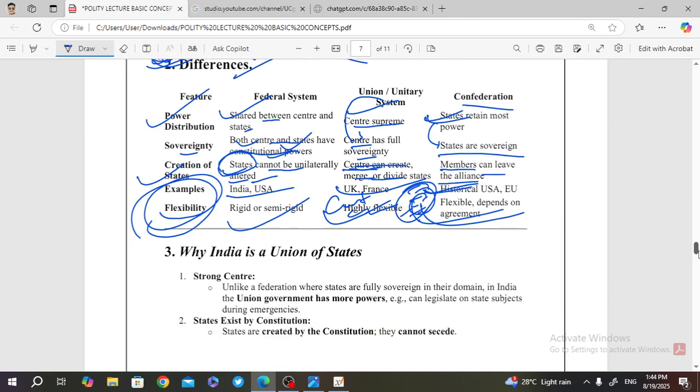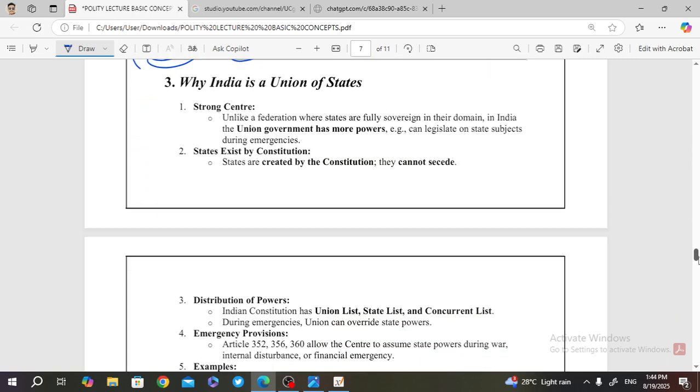Then we discuss why India is a union of states, because in Article number 1 we can say India, that is Bharat, is a union of the states. Why is it not a federation of the states? Because historically we were oppressed by the British rulers. Historically India was oppressed by the rule of the Britishers.